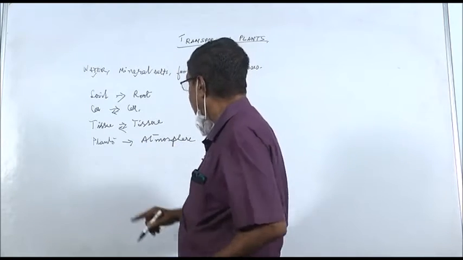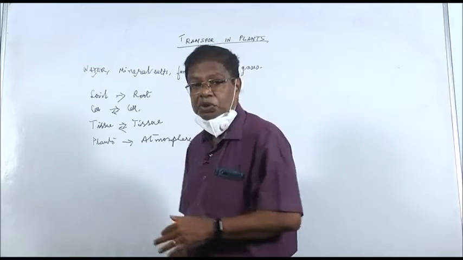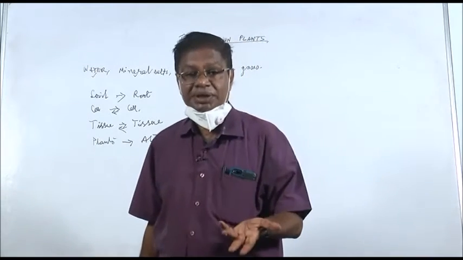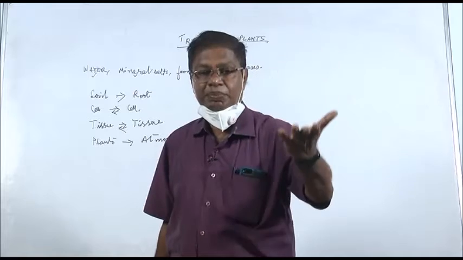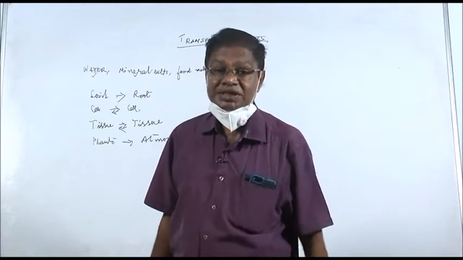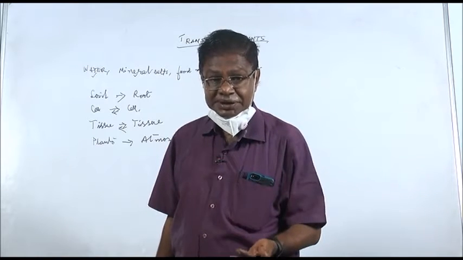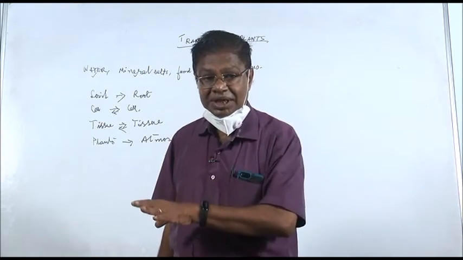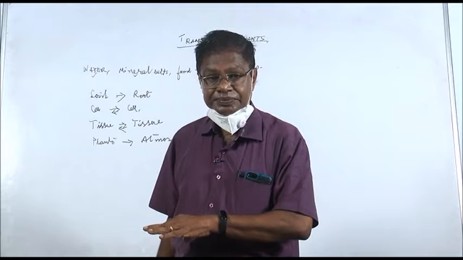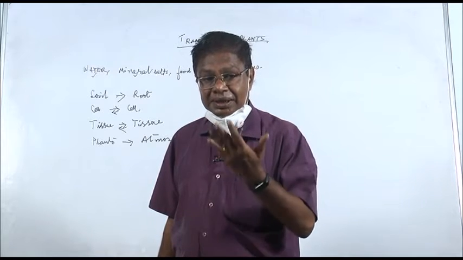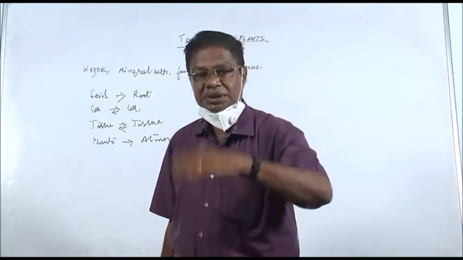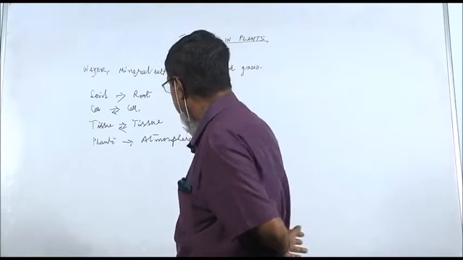Then plants to atmosphere is the movement of water by evaporation, which we call transpiration. So soil to plant, cell to cell, tissue to tissue, then plant to atmosphere. These are the different kinds of movements.